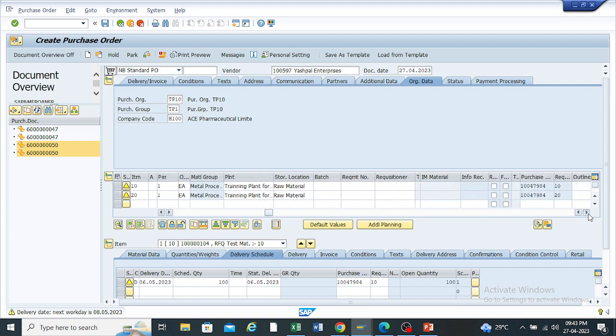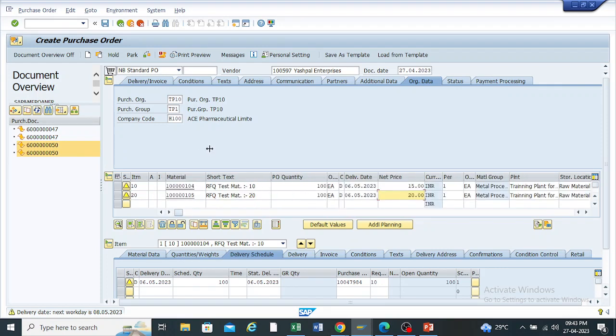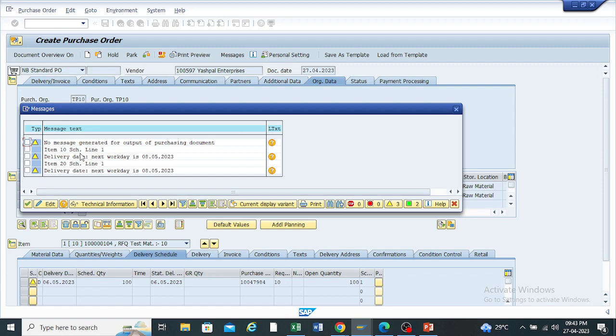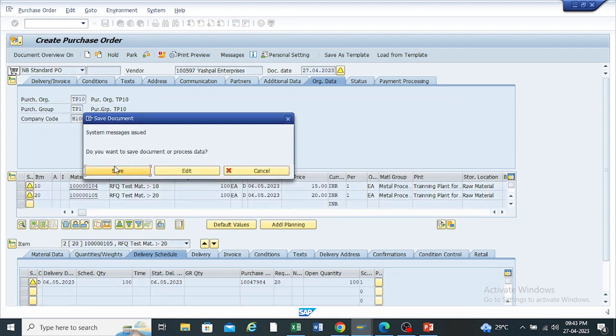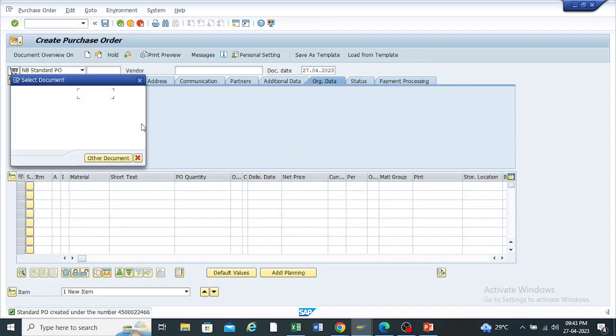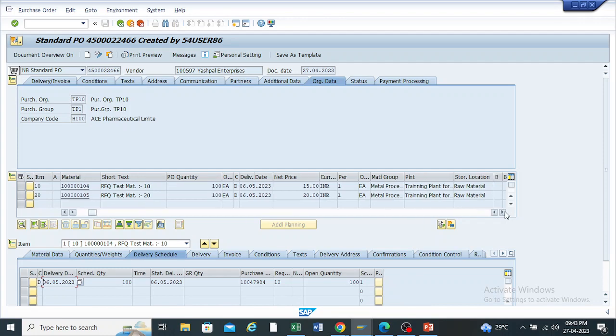If you scroll to the right side, it will be given as the purchase requisition number, then RFQ number, item line. All the things will come automatically with reference to the purchase requisition and the RFQ which we have maintained. Just check. No problem. Check this with the precautionary message and save the purchase order. Like this we can create the purchase order with reference to the RFQ.